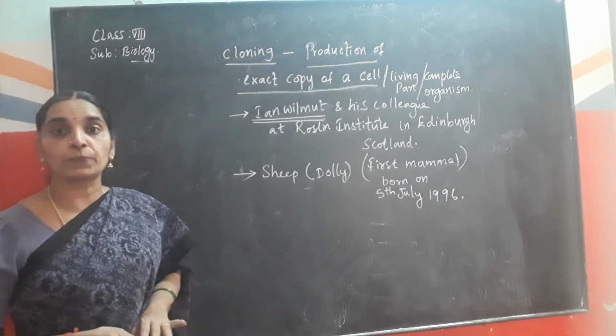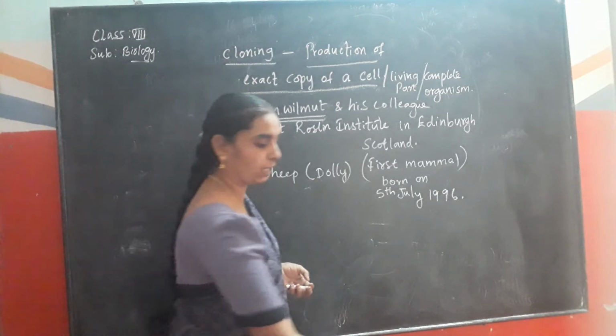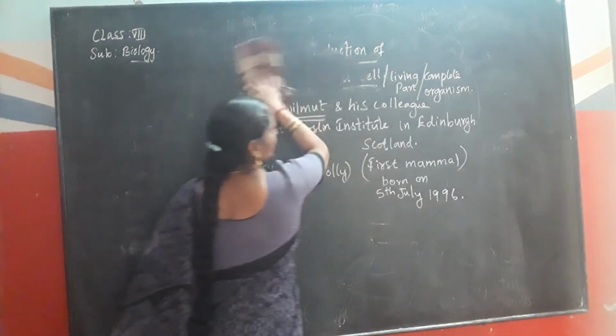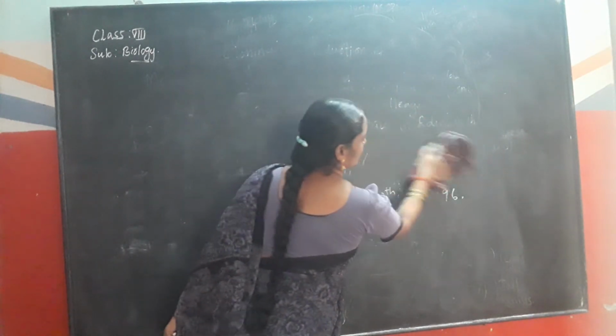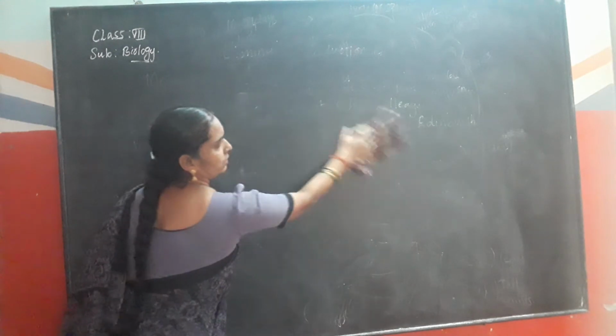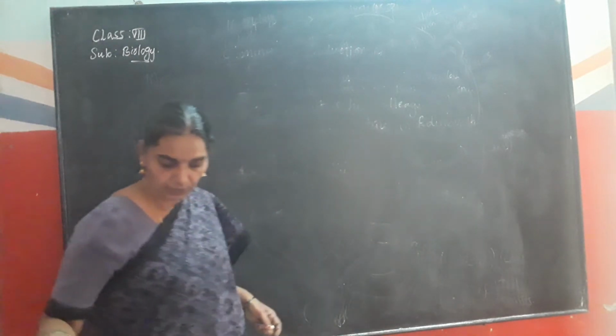So how was this process done? I'll show you now. Okay children? This is the last topic of the lesson, reproduction in animals. See here, children.